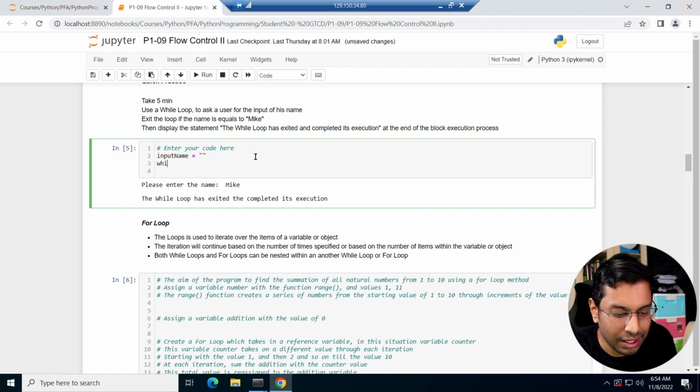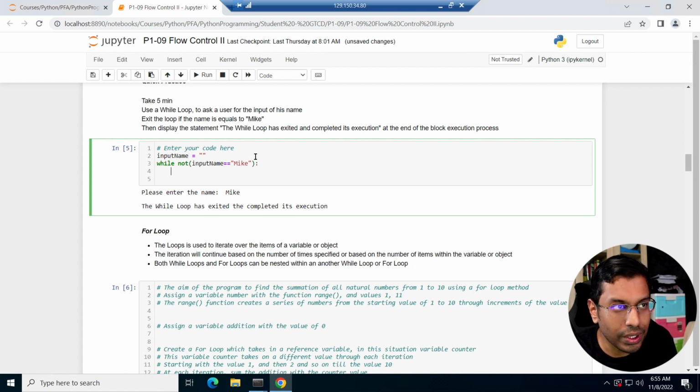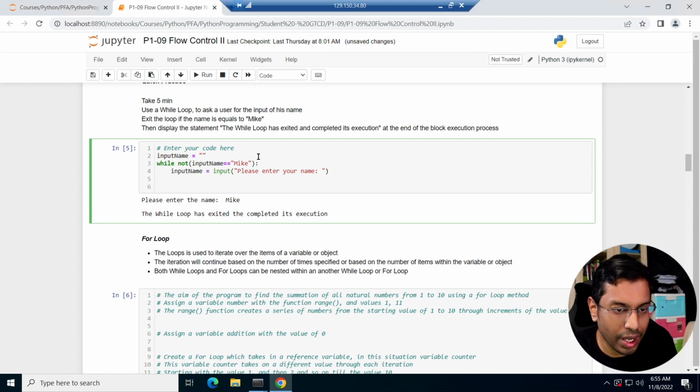And then all we have to do is, while not input name equals to Mike, as long as it's not equal to Mike, all you have to do is input name equals to input, please enter your name, right? Until Mike is entered, this is always going to happen.